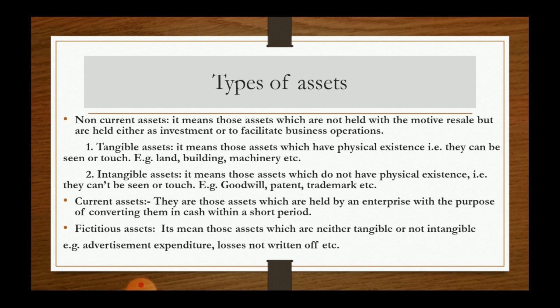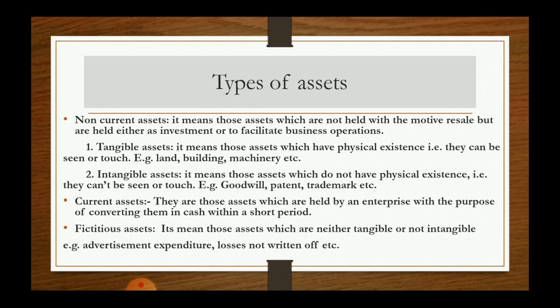Now, after knowing the meaning of non-current assets and the types of assets to be included in non-current assets, there is one more category on the basis of period of holding, that is current asset. It means those assets which are held by an enterprise for converting them in cash within a shorter period, or we can say the assets which are held by an enterprise to be used for a shorter period are termed as current assets. Now, those assets include debtors, cash, bank, etc.